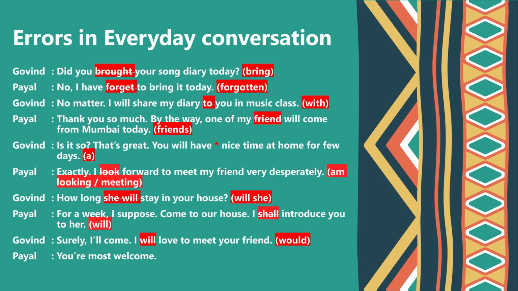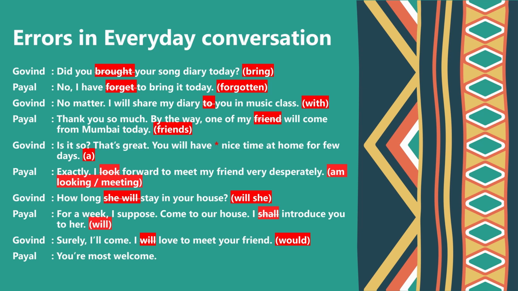Next, Govind: no matter, I will share my diary to you in music class. Here instead of in, we should use with. We use the word with when we talk about connections between people and things. So the correct sentence is, no matter, I will share my diary with you in music class.